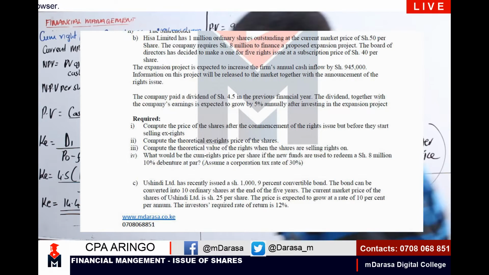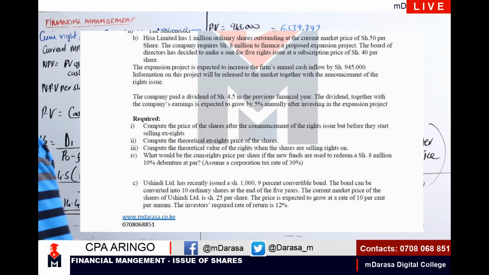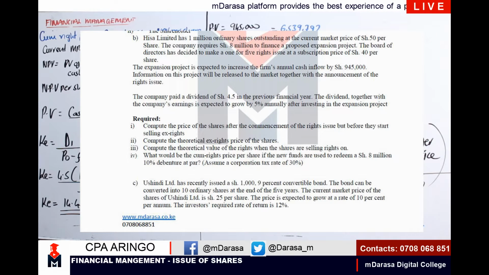Recall, we had looked at that, where we mentioned that when talking of the theoretical value of the rights, we should have the market value of the shares minus the issue price.